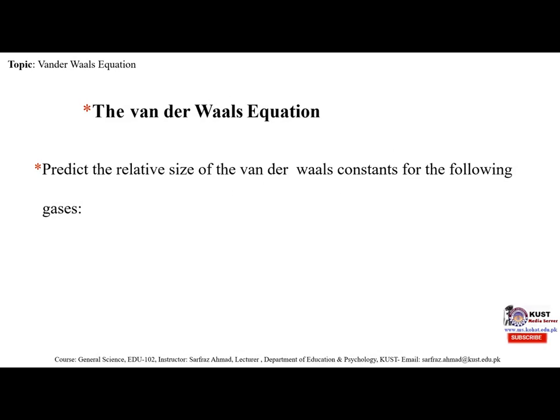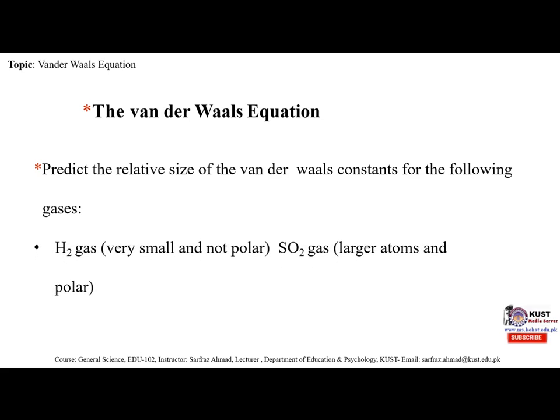Predict the relative size of the van der Waals constants for the following gases. Like hydrogen gas, this is very small and not polar. Sulfur dioxide gas, larger but polar. The van der Waals constants a and b, VDW means van der Waals, constants a and b would both be larger for sulfur dioxide gas.